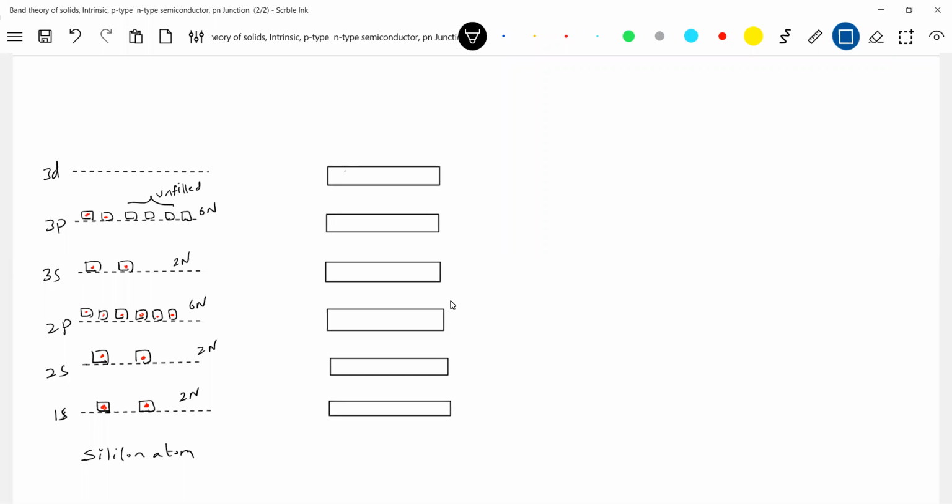You can draw a few more like this. For the total silicon substance, instead of lines, I'm showing boxes.